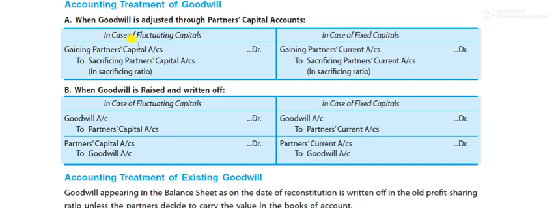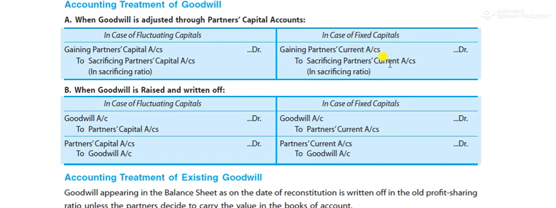If they give money, their account will be debited. The sacrificing partners are getting. If they get something, their account will be credited. So the entry is gaining to sacrificing. Here, see, it is the capital, because capital is fluctuating. But if the capital is fixed, in place of capital you will write current. Otherwise the rest of the things are the same. Understand?